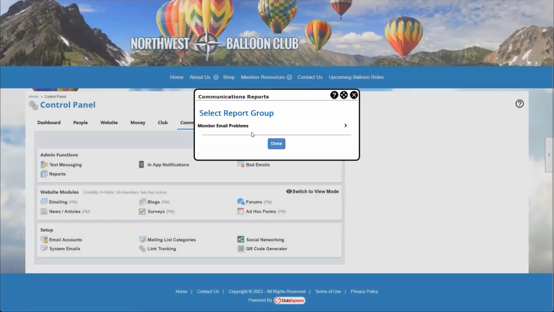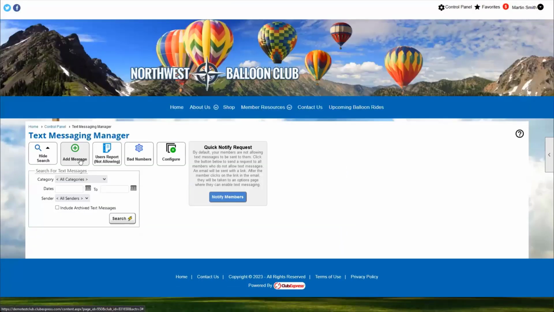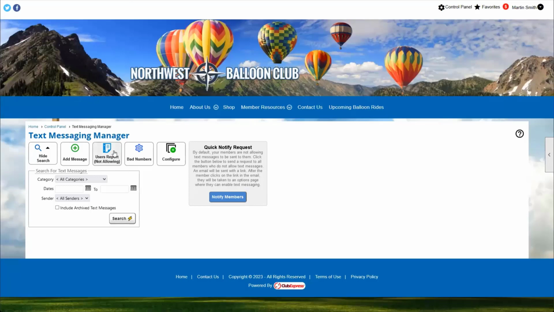So there's an option to see who has opted out of emails. I'm not sure if we have that for texts. Oh, yes, there is a users report of people who are not allowing. It's right there. I don't have my servers set up to run reports on our demo site at the moment. But you can click this and it will give you an export of all of the people who are currently refusing text messages.